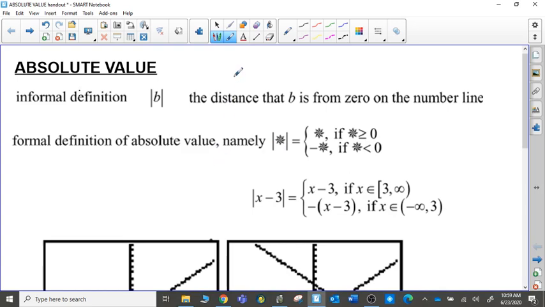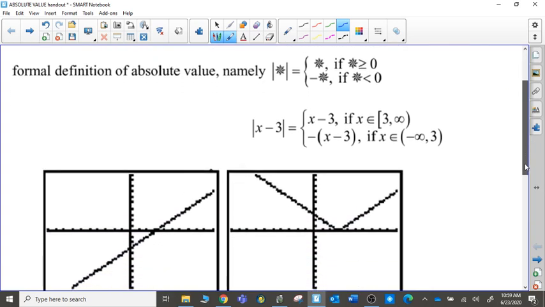The general idea of what absolute value is, in terms of an informal definition: the absolute value of b is the measurement of the distance that value is from zero on a number line. So for example, if I asked you what the absolute value of -5 was, we would be looking at a number line where -5 is, and I'd be concerned about what the distance is. And that distance would be 5 spaces. So that's kind of the informal idea behind absolute value.